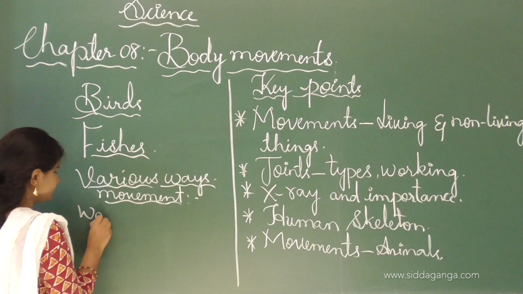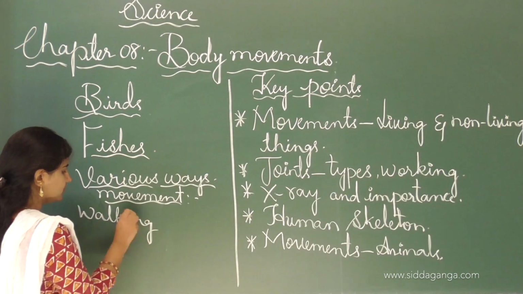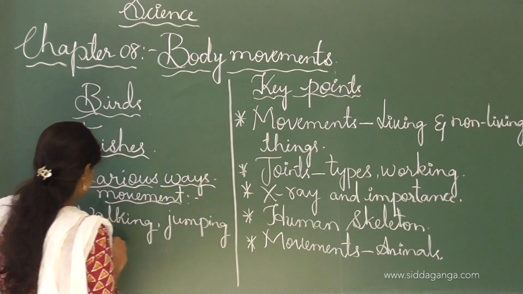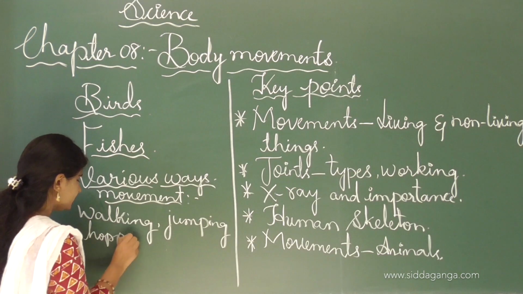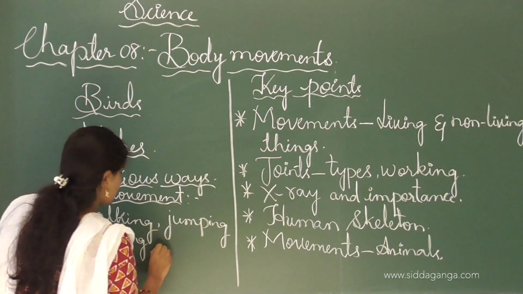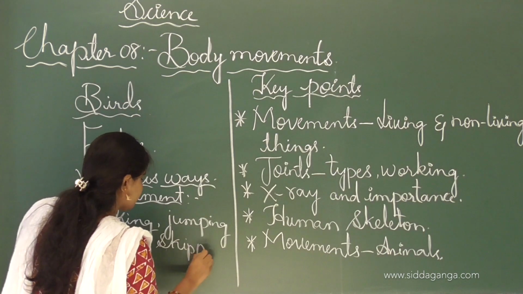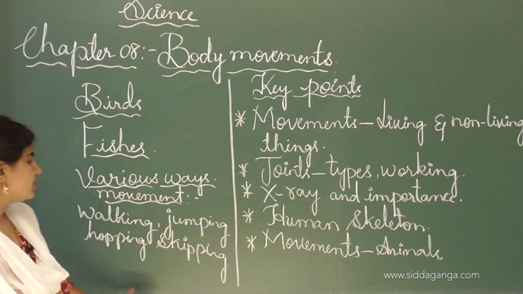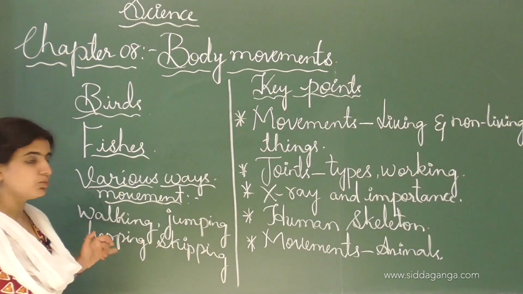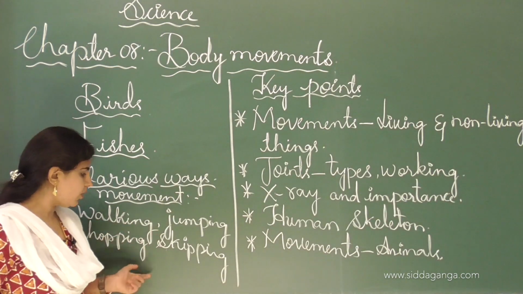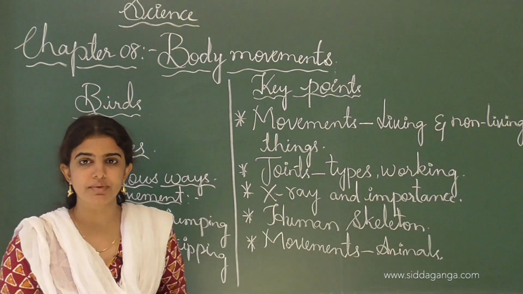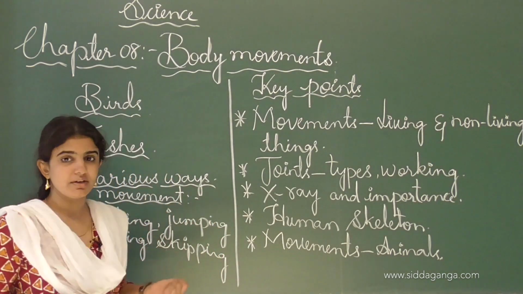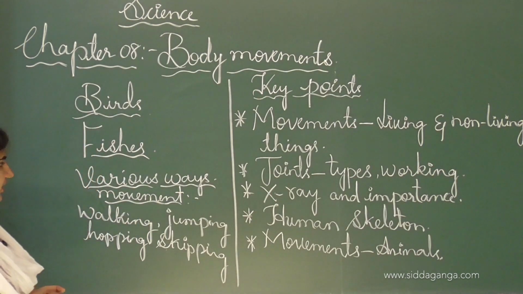For example, walking, jumping, hopping, and skipping, where we move from one place to another. By these activities movements take place. Walking, jumping, hopping, and skipping are movements which we have seen, and these can easily be done in our daily life, in our body also.